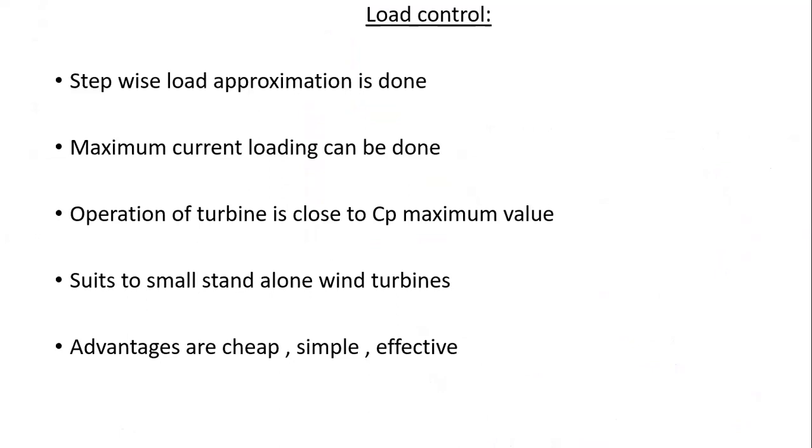This stepwise approximation is made to the rotational speed characteristics of wind turbines. Operation within the maximum current loading of the generator can be set, using low resistive values selected for a particular wind speed or operation of the turbine. It is held closely to the CP maximum value.